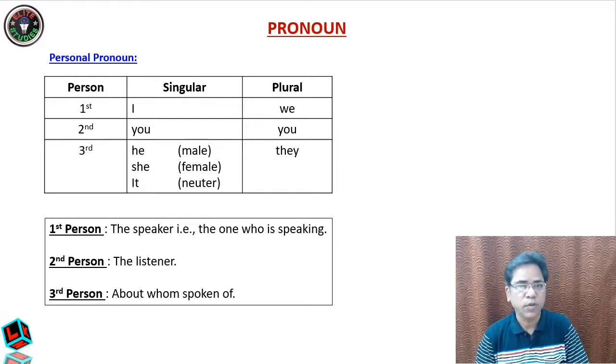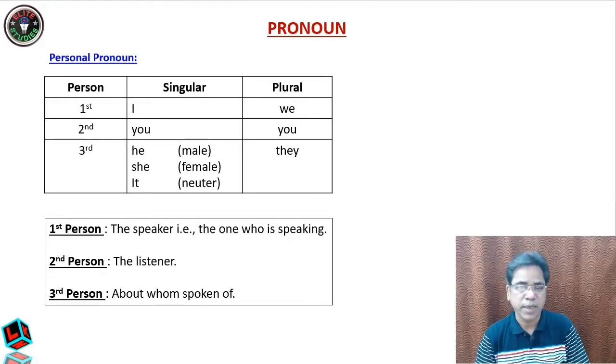Now suppose I give an example. If Ram and Shyam are talking to each other and Ram is speaking, then Ram is the speaker and he is the first person. And Shyam is listening, he is the second person. If these 2 friends are talking about Harry, then Harry is the third person. With this, let us proceed.